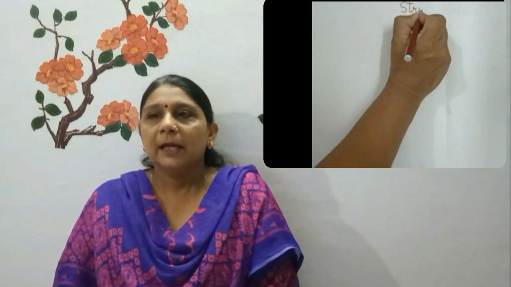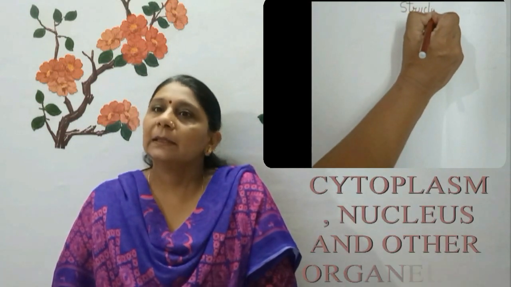Organelles are found in both plant and animal cells, like mitochondria, lysosome, etc. The entire content of a living cell is known as protoplasm. It is a liquid substance which is present inside the cell membrane. It includes the cytoplasm, the nucleus and other organelles.